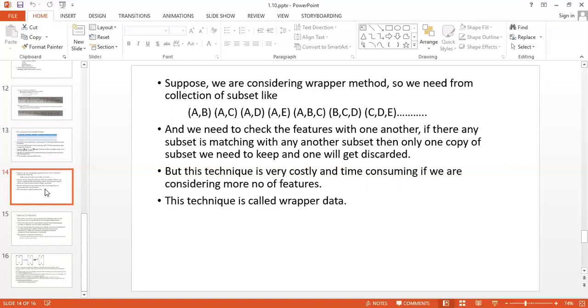And when we consider a larger number of features, this technique is called a wrapper type of technique for selection of instances or features. So this is known as the unsupervised method and the supervised method, that is, the filter method and the wrapper method. So these things we have to consider while selecting the features.